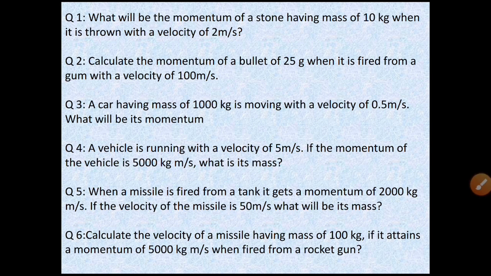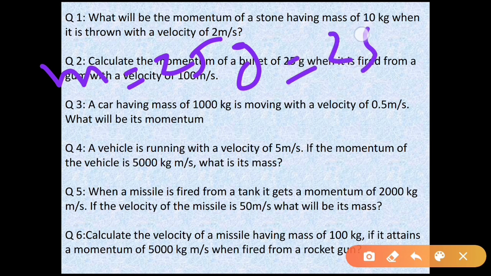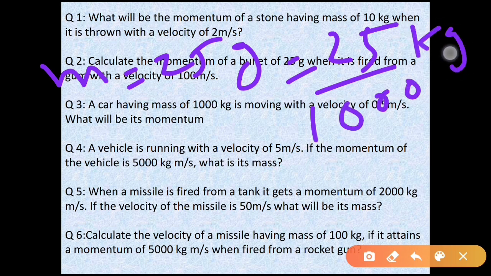In question number 2, calculate the momentum of a bullet of 25 gram when it is fired from a gun, with a velocity of 100 meter per second. Here the mass is given, m is equal to 25 grams. Remember, whenever the mass is given in grams, you have to convert it into the SI unit, that is kilogram. So we divide it by 1000. So 25 by 1000 kg is the mass, and velocity is 100 meter per second.